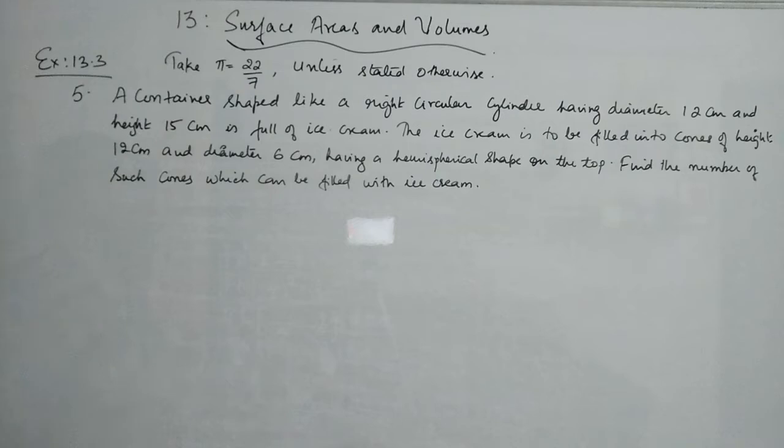Question number 5 is, a container shaped like a right circular cylinder having diameter 12 cm and height 15 cm is full of ice cream. The ice cream is to be filled into cones of height 12 cm and diameter 6 cm, having a hemispherical shape on the top. Find the number of such cones which can be filled with ice cream.